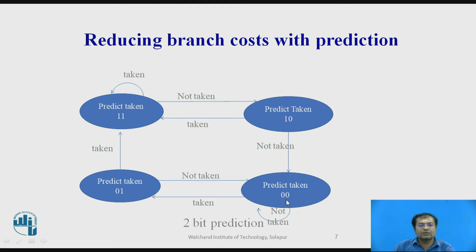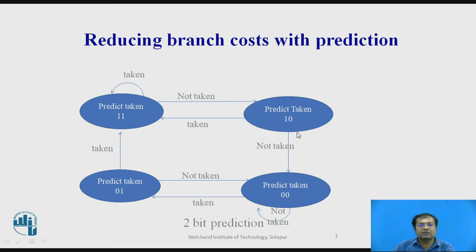See, 00 switching to 01: here the 0 bit is changed to 1, and hence it indicates that the branch is taken. Next, this is 01 and this is 11. This bit is switching from 0 to 1, and hence the branch is taken. Next, this is 11, next this is 10. Going from 10 to 11, the 0 bit is changed to 1, and hence the branch is taken. If you come from this state to here, it is not taken.